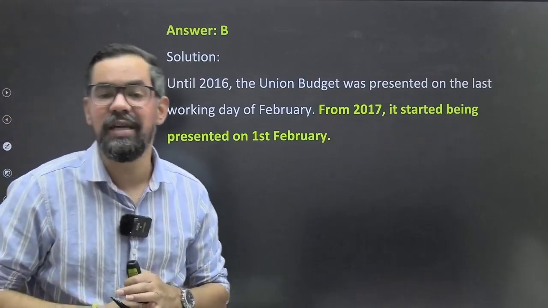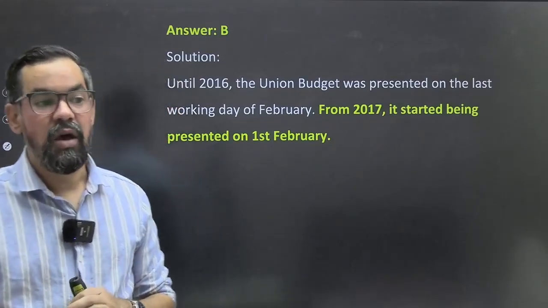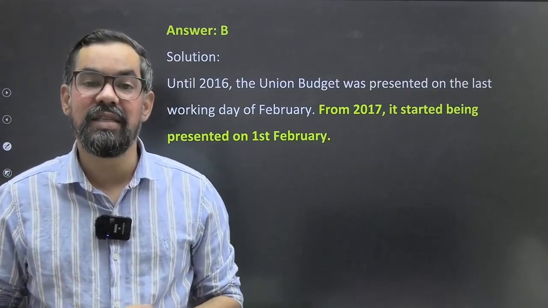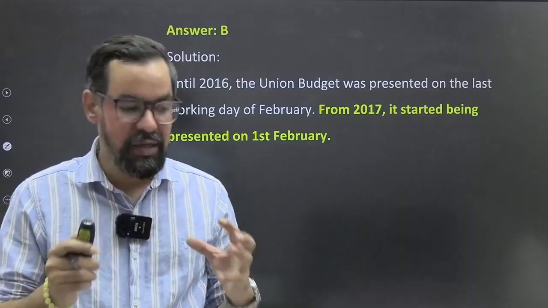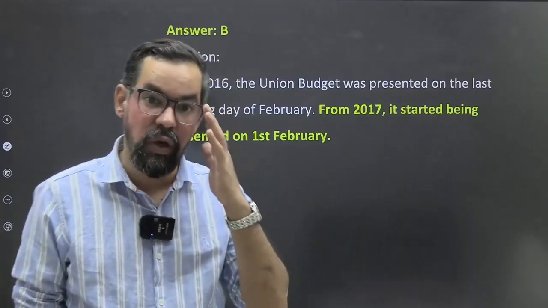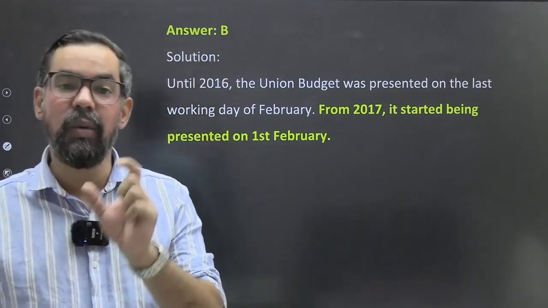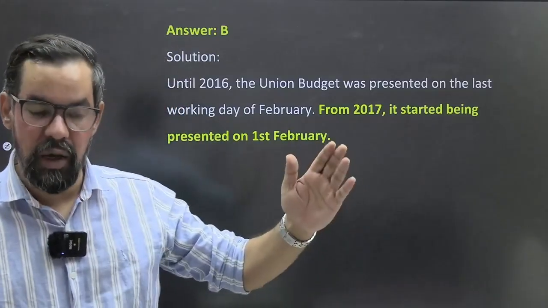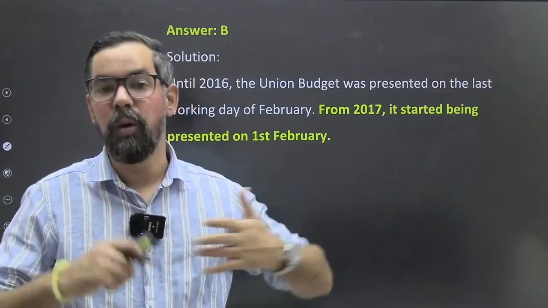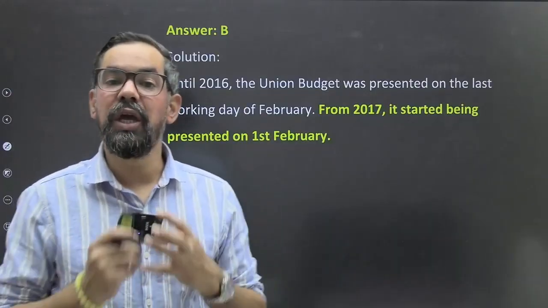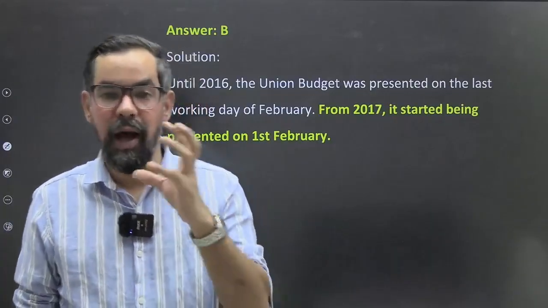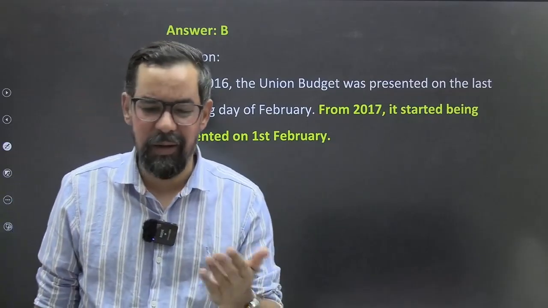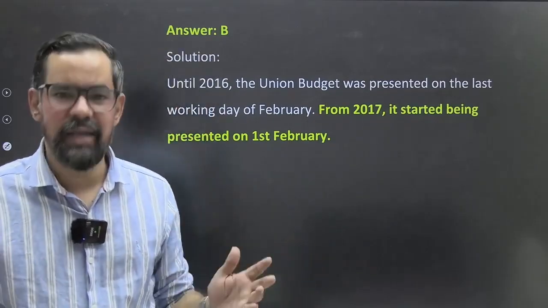So budget is basically defined as the financial statement of the government. Basically it is an income and expenditure statement. It is defined under Article 112 of the Indian Constitution. So it is an annual financial plan. The financial year runs from 1st April to 31st March, and a financial plan is all about income and expenditure. So the account of income and expenditure for a whole year is generally known as the budget. You have read this many times and it is very easy understanding-wise.